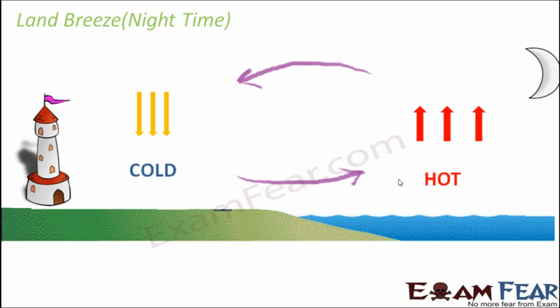Now if you look at the concept behind land breeze and sea breeze, it is based on one simple fact: air gets warm, warm air is less dense, so it moves up. The moment there is some movement of air, low pressure regions get created, and whenever there is a difference in pressure between two regions, further movement of air happens. So with these two concepts together, the entire movement of land breeze and sea breeze takes place.